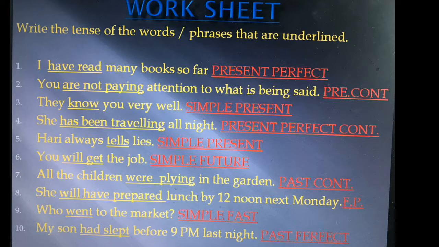So here the present form of the verb is given in the sentence. So it is in simple present tense.